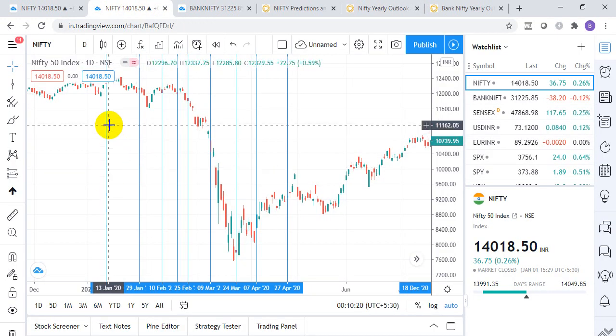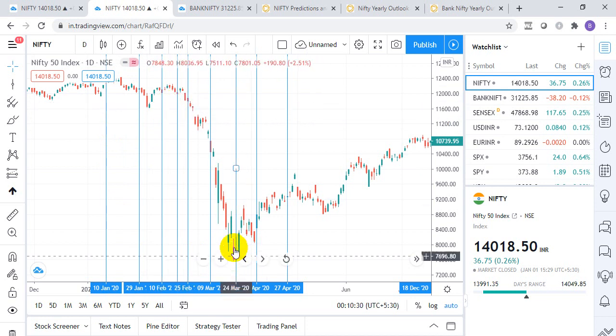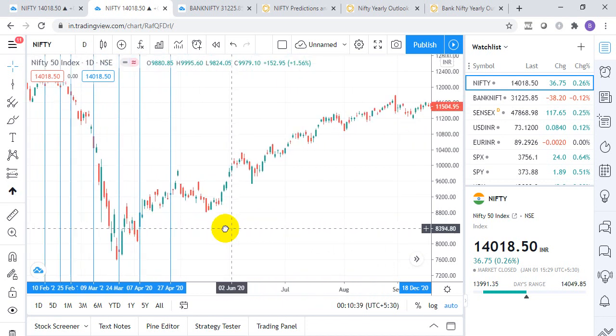How to trade them is basically, I don't do anything on that day. Next day I wait for the high and low to be breached. Like here the low was breached, and then you can ride the down move. So you can see here 24th March. From there, a big rally. 6th, 7th April when we hit an upper circuit of almost 10% on that day. So this is how you can backtest them.